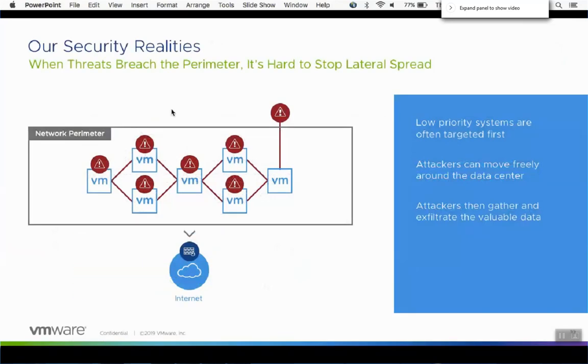And so as we start to get into the details of what we're facing when we start looking at vRealize Automation and NSX is this idea of the security realities. And what we're saying here is that whether we have low priority systems, some of the risks that we might find in the environment, I think those are self-explanatory, but also one of these security realities is that we see a time factor to implement.